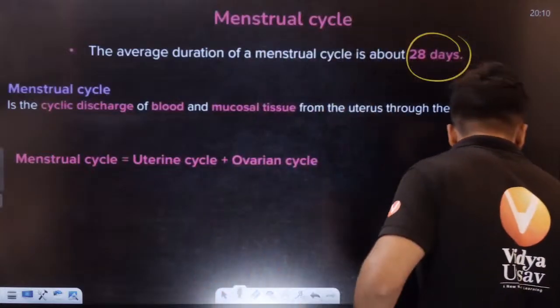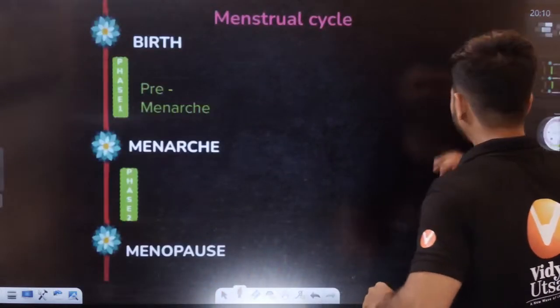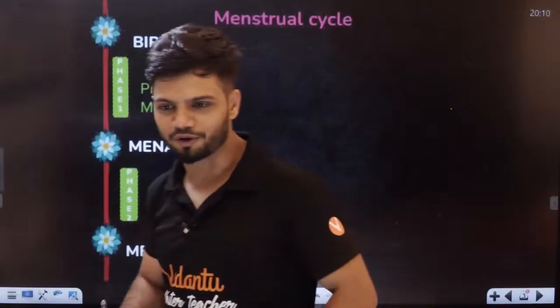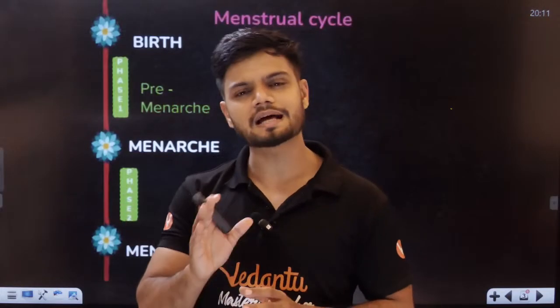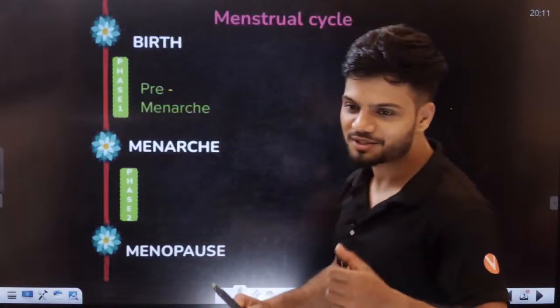Now, students, I will teach you in a very easy way. Please follow through. When does it start? Menstrual cycle starts at the age of 12 to 14 years. Back in the days, it used to start very late, but now because of a lot of exposure, habits and nutrition, everything has changed. Now the menstrual cycle generally starts around 12 to 14 years of age. That is called menarche.